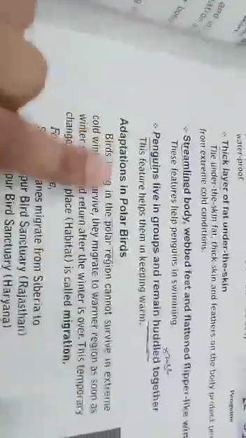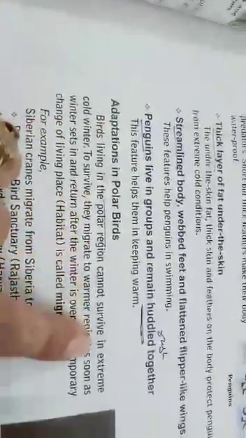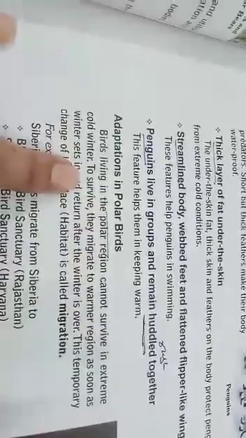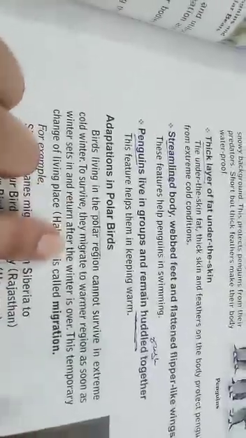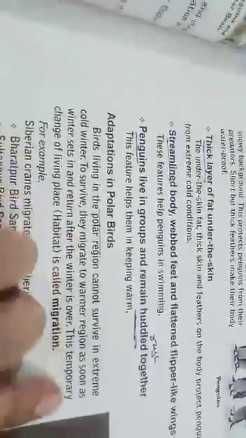Next is adaptation of polar birds. These were the animals, now adaptation of polar birds. Birds living in the polar region cannot survive in the extreme cold winter, means in winter season they cannot survive in that area. To survive, they migrate to warmer regions.